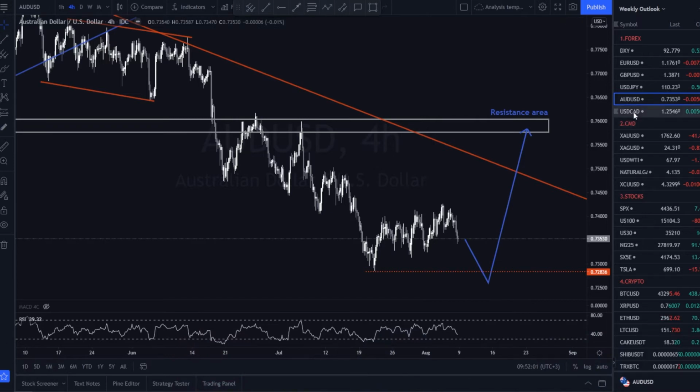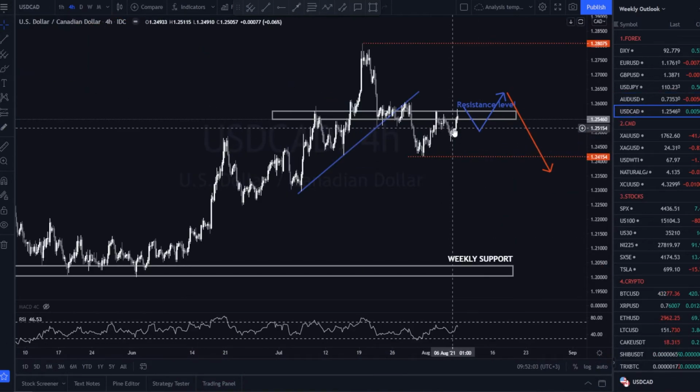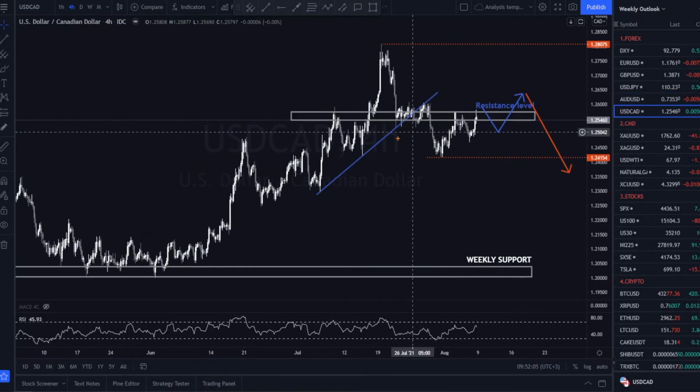Let's move on to USD CAD. In our previous forecast, we correctly anticipated that USD CAD will reach the resistance area. For this week, we expect the price to slowly increase as we find ourselves in the middle of a corrective wave. After this move is completed, we expect the price to drop one more time before resuming the bigger trend.